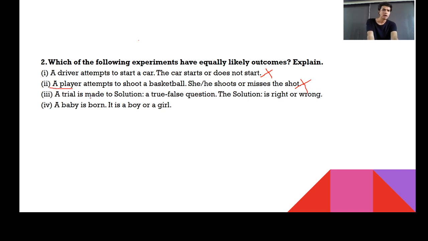Now the third one. A trial is made to answer a true or false question. The answer is right or wrong? 100% yes, because I'm doing an experiment. It can either be right or it can be wrong. Fourth one: a baby boy is born.